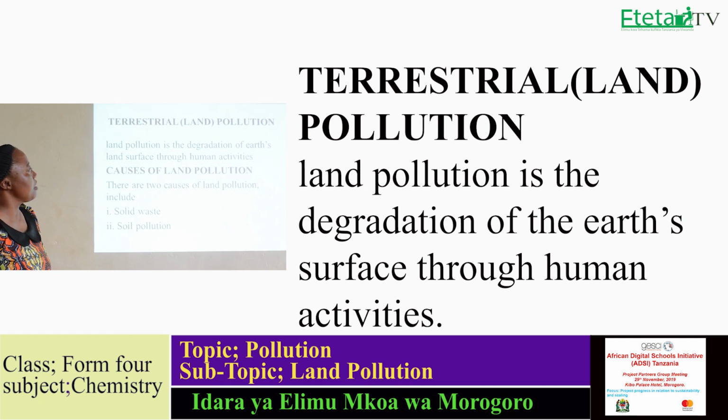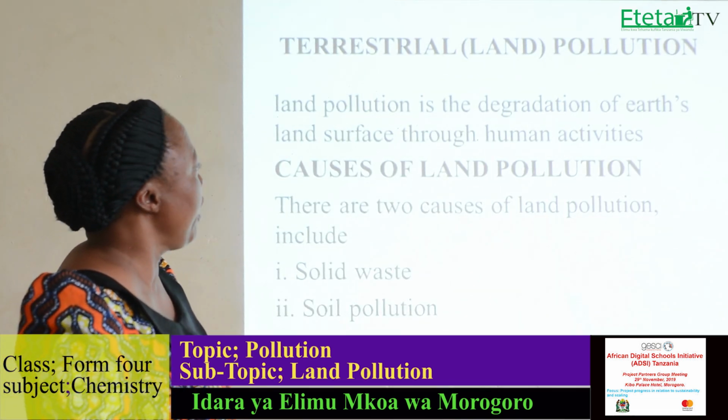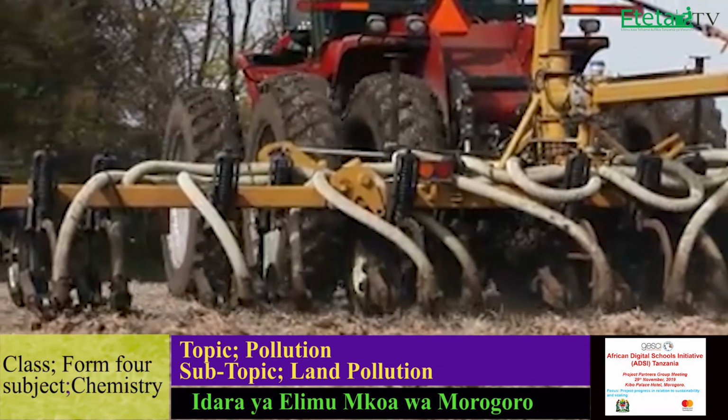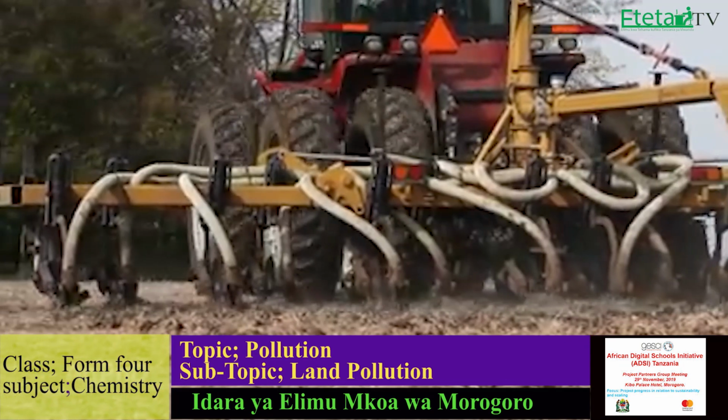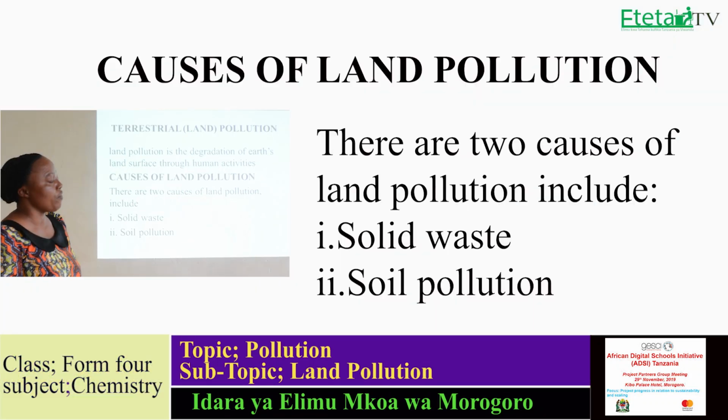Land pollution is the degradation of the earth's surface through human activities. So any degradation of the earth, the land surface, through human activities can be called land or terrestrial pollution. Now we have several causes of land pollution.